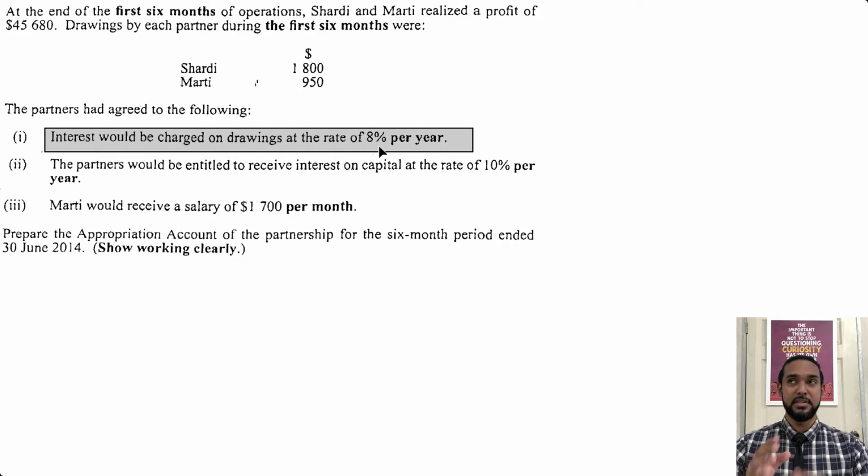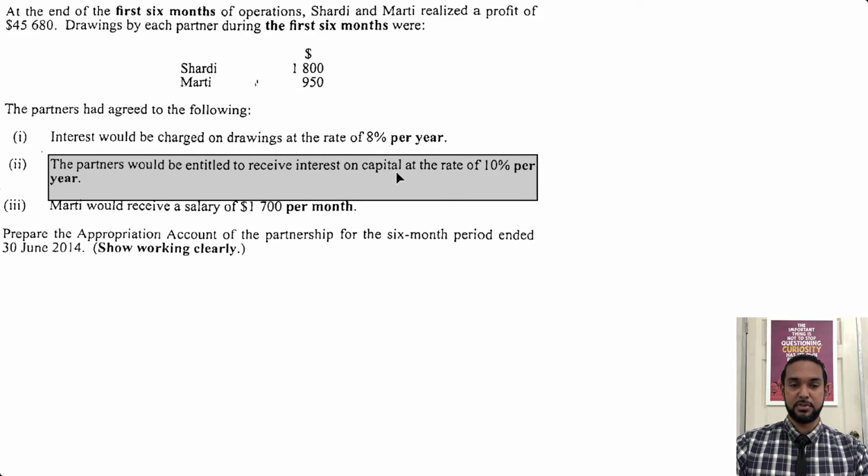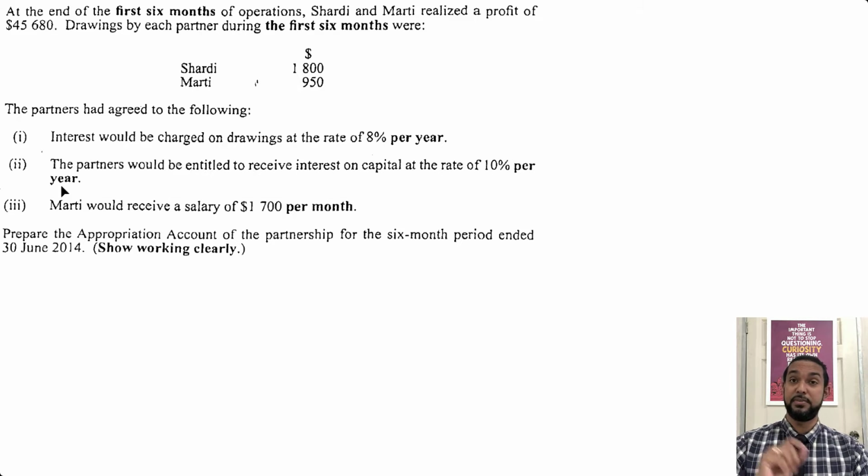8% per year means that if the period is not a full year, we have to adjust it for the number of months out of the 12 for the full year. Next, it says the partners would be entitled to receive interest on capital at a rate of 10% per year. Again, we're going to have to adjust that because 10% is for the whole year. We're only doing this for 6 months, right?